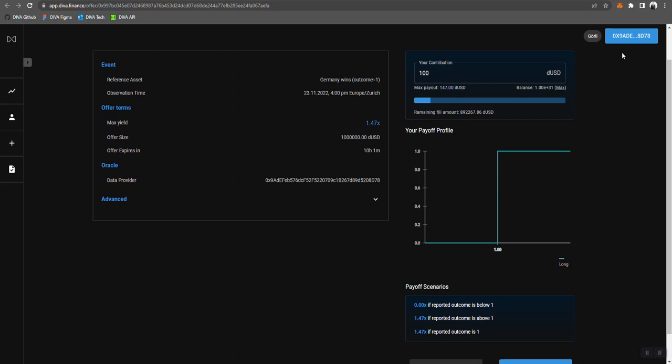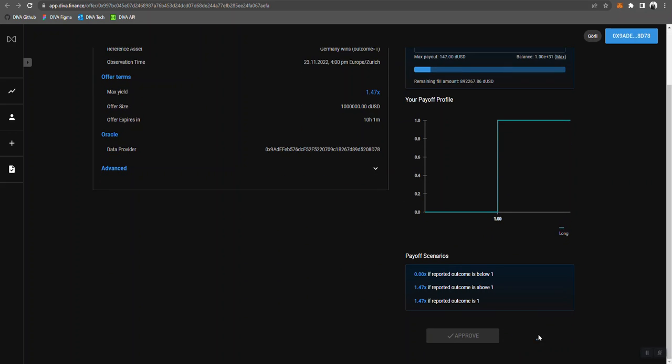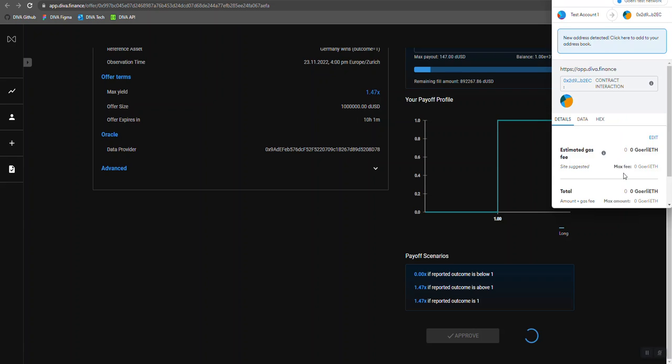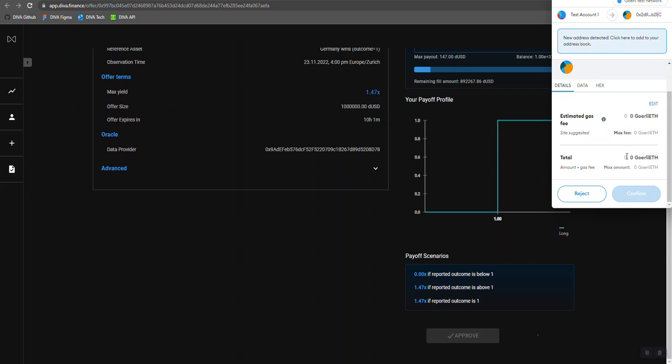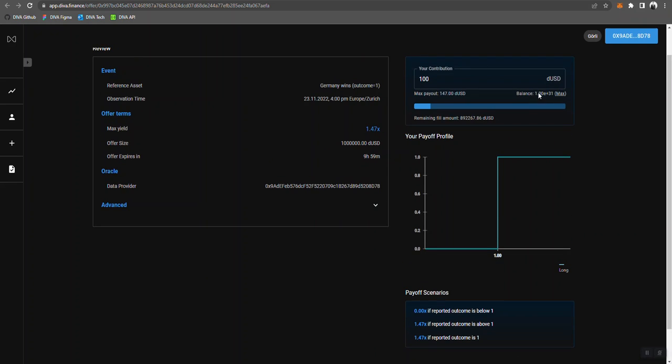Yeah, and if you want to fill it, so you say I want to bet $100 that Germany wins. So you need a little bit of Goerli, Goerli is the testnet on Ethereum. And you need DUSD, which is a test fake token that we're using for the testnet, so you get them in our Discord.